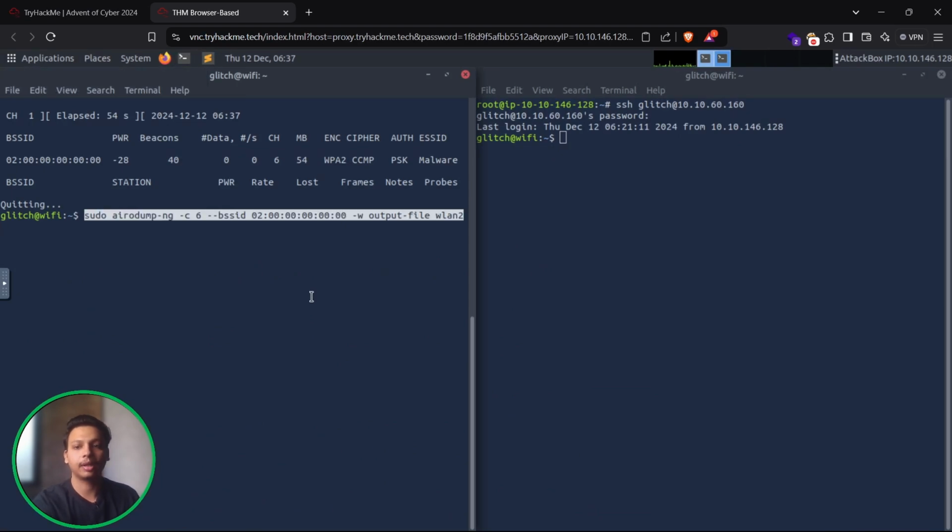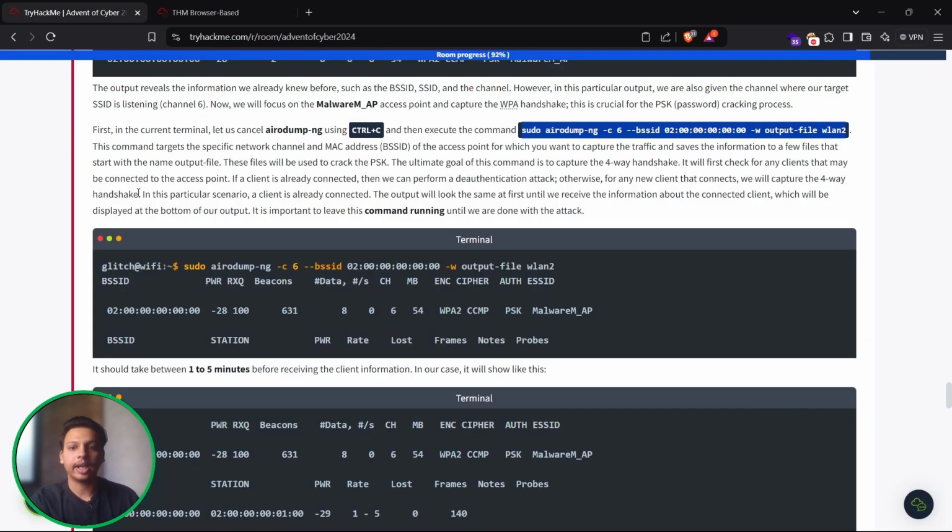So let me just do it over here. This command targets the specific network channel and MAC address of the access point from which we want to capture the traffic, and saves the information to a file that starts with the name of the output file. These files can be used to crack the PSK. The ultimate goal of this command is to capture the four-way handshake. It will first check for any clients that may have been connected to the access point. If a client is already connected, then we can perform a deauthentication attack. Otherwise, for any new client that connects, we will capture the four-way handshake.